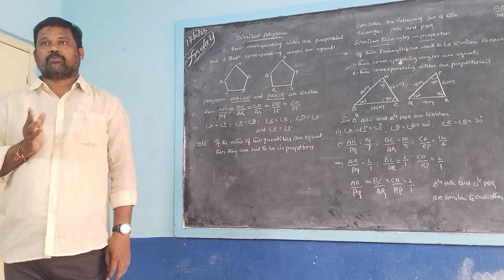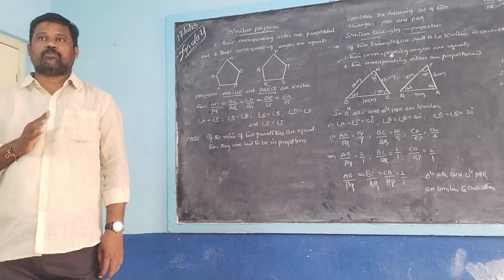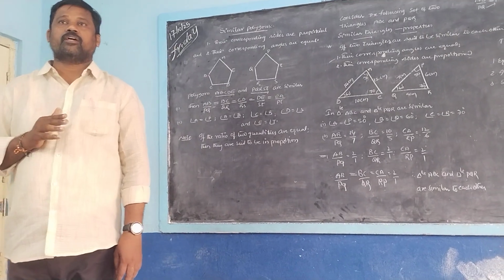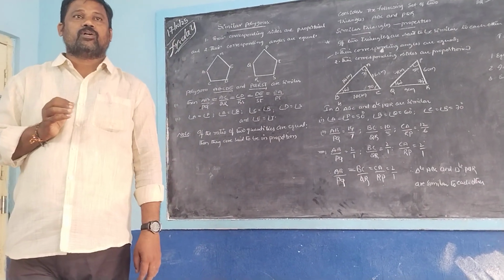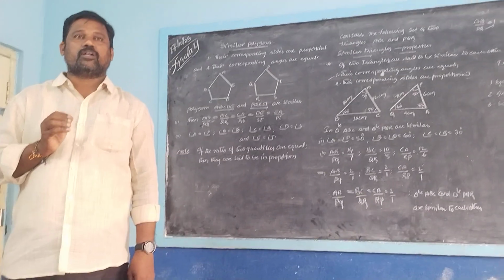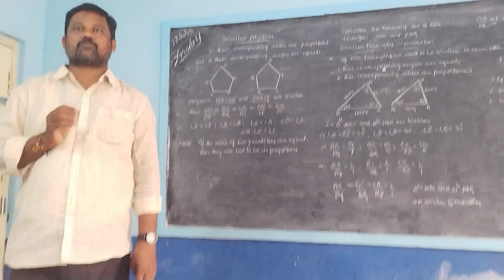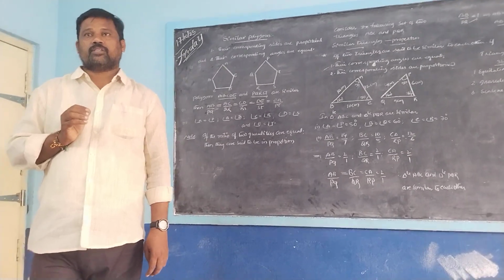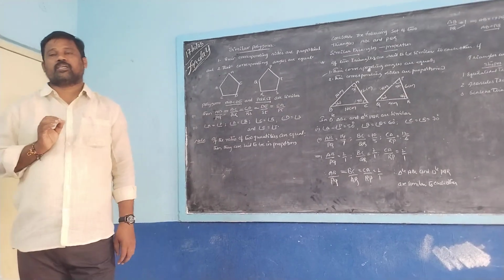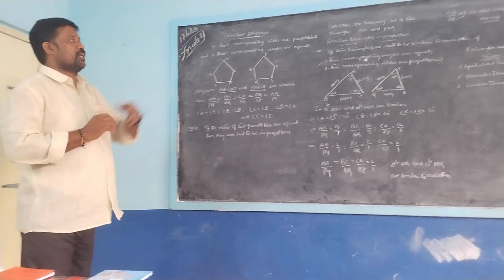Is it a polygon or a triangle? Maybe it is a polygon or a triangle. It is compulsory to apply the conditions that corresponding sides are proportional and corresponding angles are equal. This is the similarity of polygons or triangles.